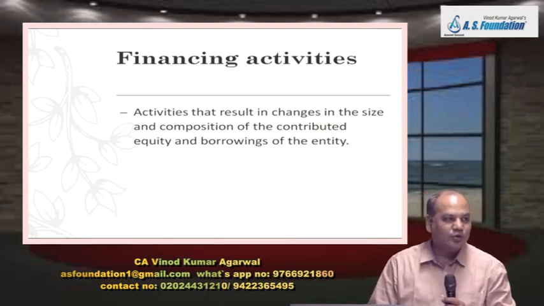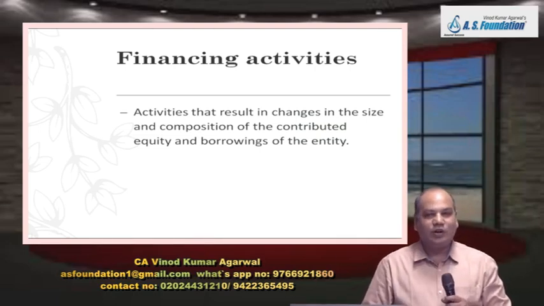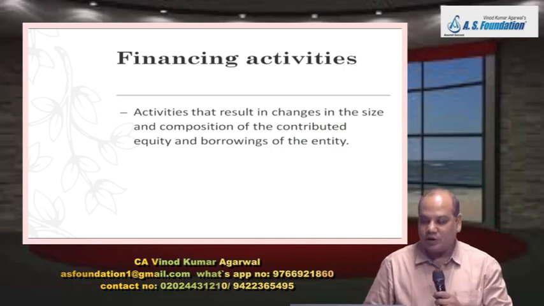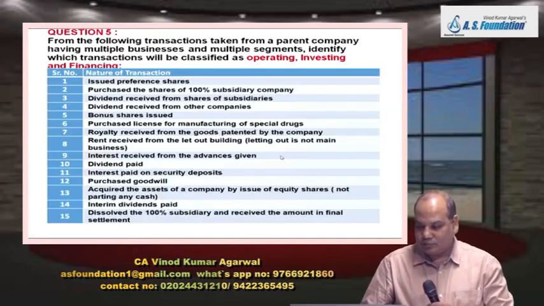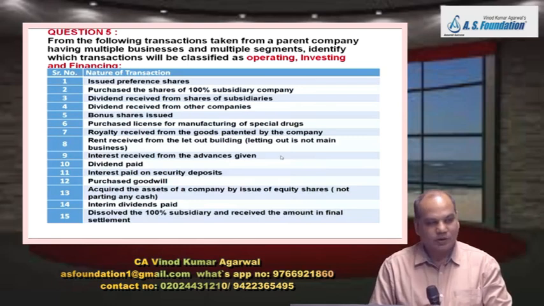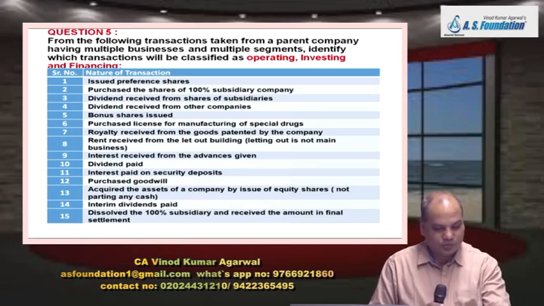Otherwise, this standard also gives a choice. Interest and dividend paid can be shown in operating activity. Let us again give some examples. So come to this question at the end. Check for this question number, I think 4.